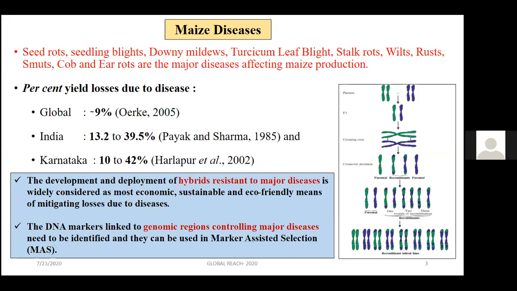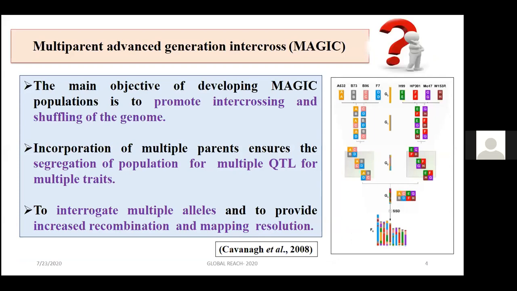With the advent of DNA marker systems, it is much easier to identify genomic regions. So the DNA markers linked to the genomic regions controlling major diseases need to be identified for aiding marker-assisted selection. Conventionally, biparental mapping populations have been used, which have serious limitations with respect to diversity as well as recombination events. In order to overcome this, multi-parent advanced generation intercross populations have been used. The main advantage is to promote intercrossing and shuffling of the genome and segregation of the population for multiple QTLs, as well as increased recombination and mapping resolution.